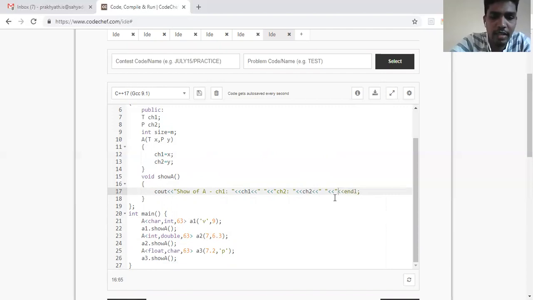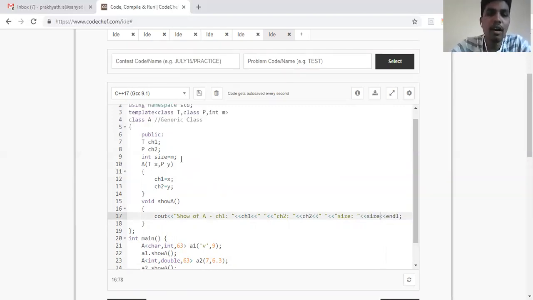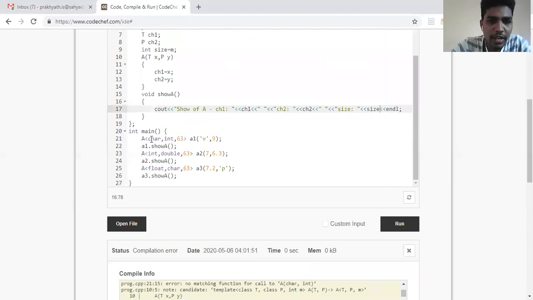So in the same output statement, I'm printing ch1, ch2, and then size also I'm printing here. Fine. Or else I should have taken it in the constructor. Now I'm not taking it in the constructor. I've taken it in the generic class itself. Clear? Okay. So let me run this particular piece of code now.